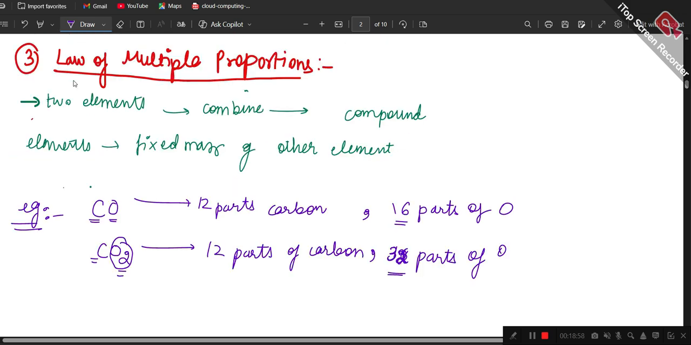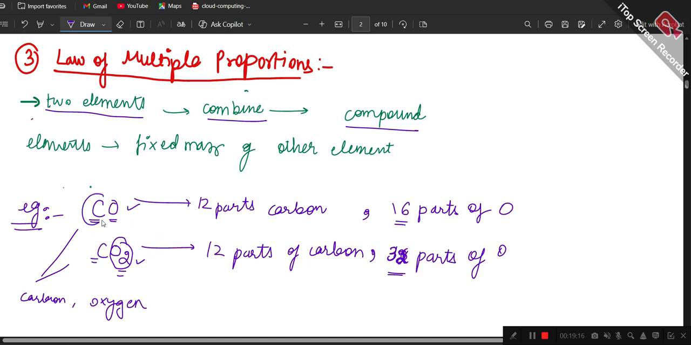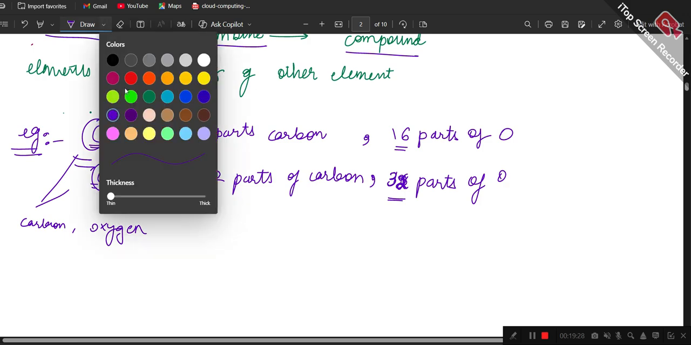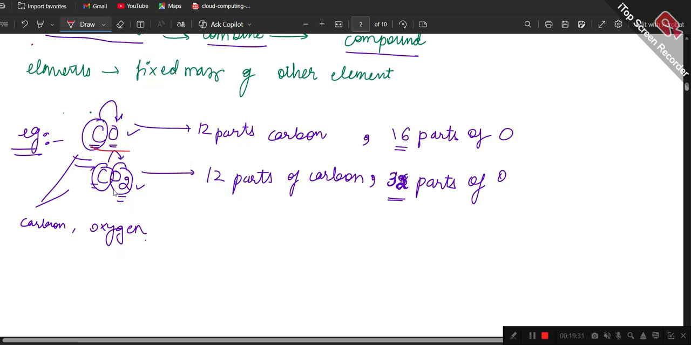According to my definition, when two elements combine, they form a compound. Here the two elements are carbon and oxygen, and they have combined to form two different kinds of compounds. There is a fixed mass of one of the elements that combines with the other. The carbon has a fixed mass in both CO2 and CO, and the ratio is also going to be a simple whole ratio. You have to add this as well.